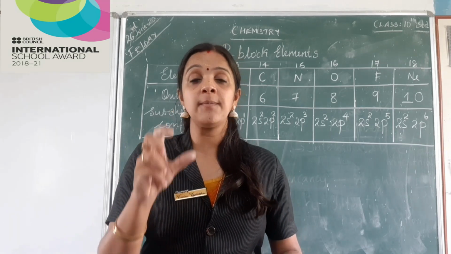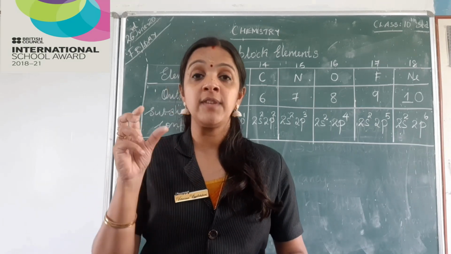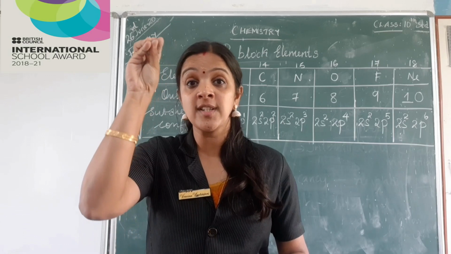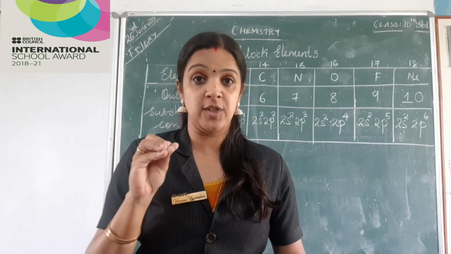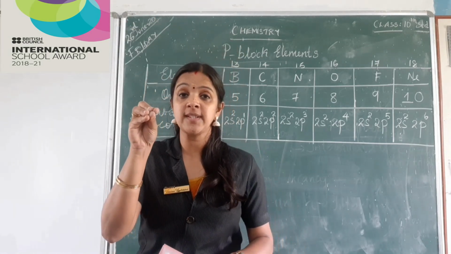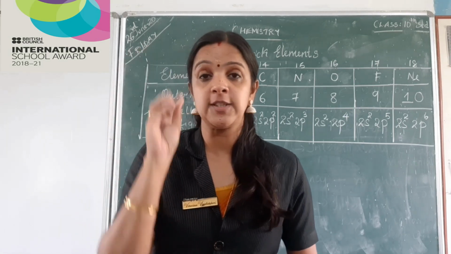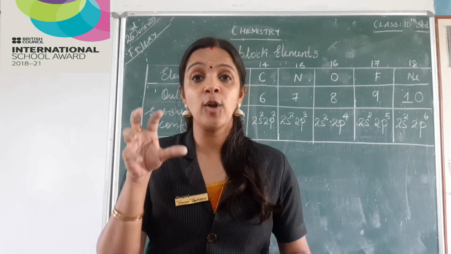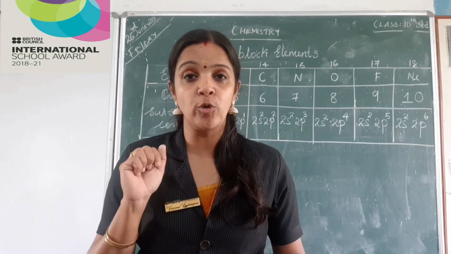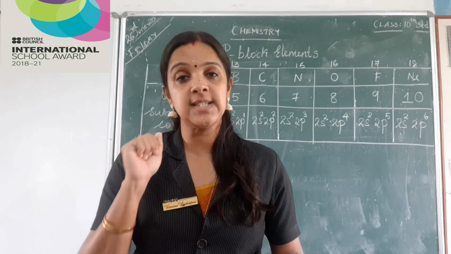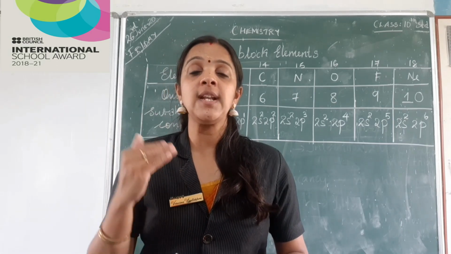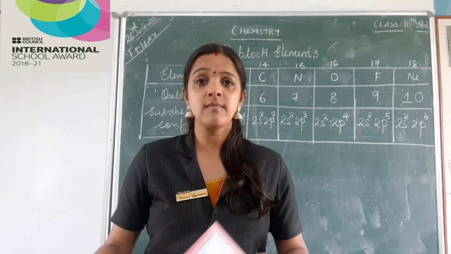And for S block elements, to find the group, we were seeing how many electrons were present in the S subshell. If only 1 electron is present, the element belongs to the first group. If there are 2 electrons, it belongs to the second group. And as we know, S block elements have got only 2 groups, that is first group and second group. This is what we learned in the last class.